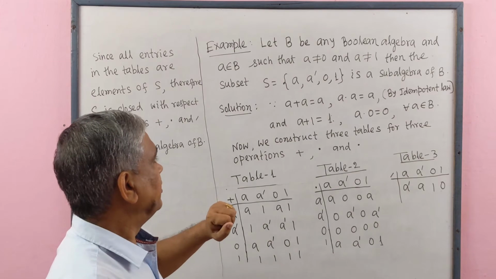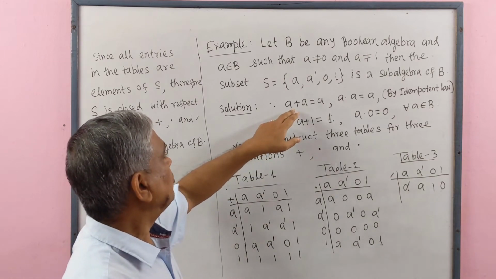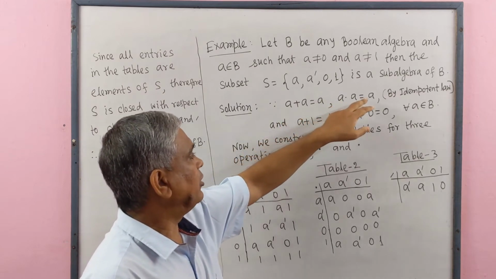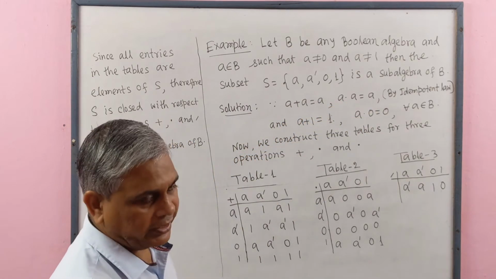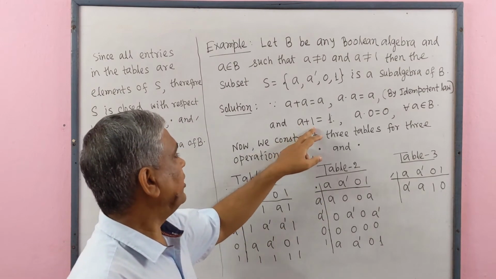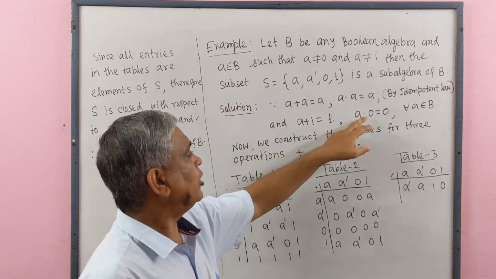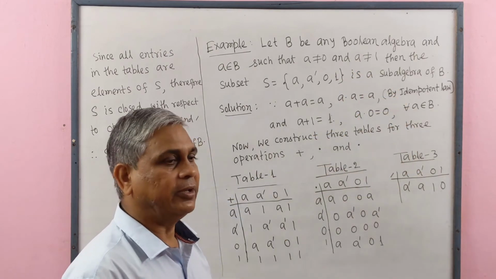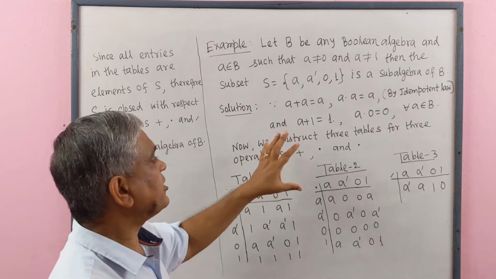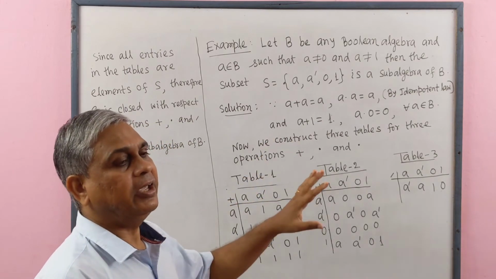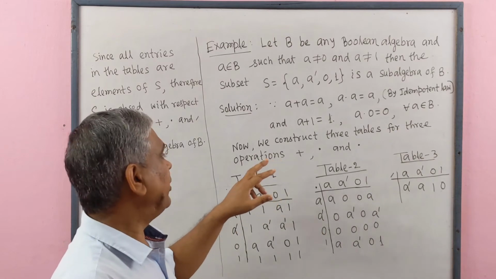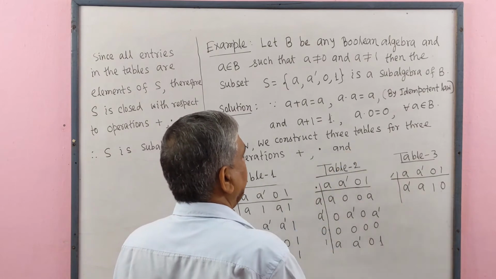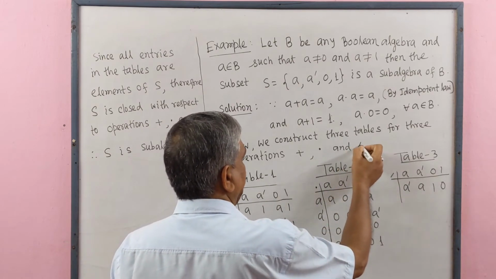Now we solve this. Since by the idempotent law we know that A plus A equals A and A dot A equals A. Also we know that A plus 1 equals 1 and A dot 0 equals 0 for all small a belonging to capital B. Now we construct 3 tables for 3 operations: 2 binary operations plus and dot and 1 unary operation complement.